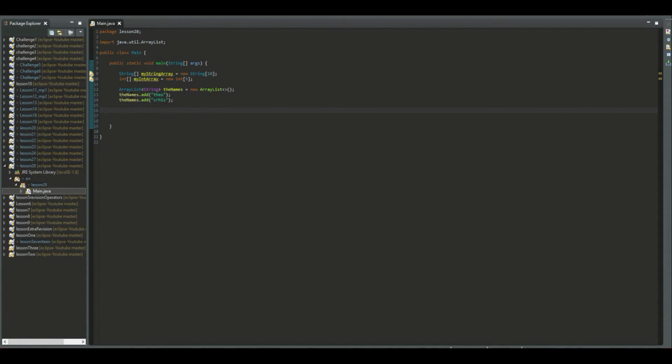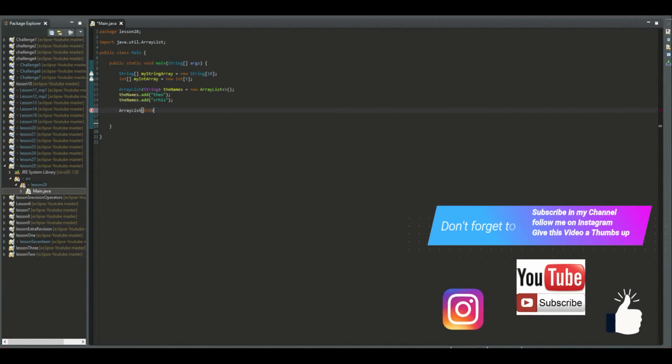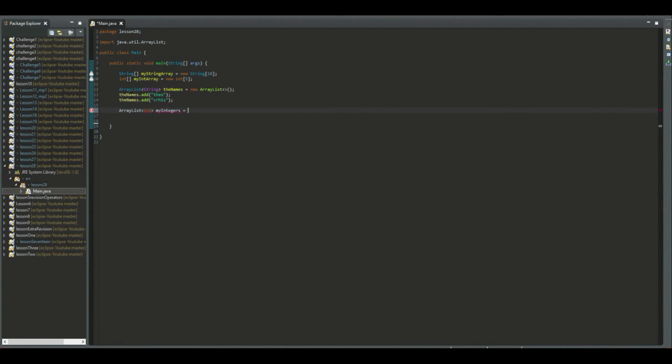If you want to store unlimited integers, then you can write, for example, array list, then int, then my integers, and then you can say new array list, and then int here. But as you can see, Java tells us that this is a syntax error. We can't do that.